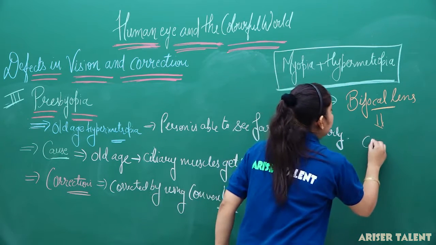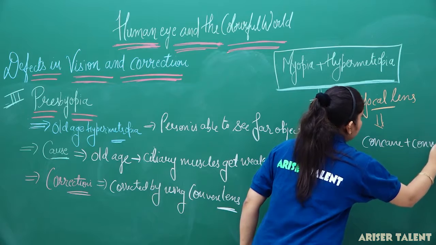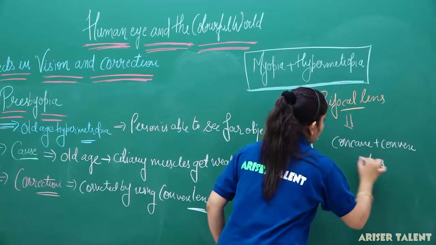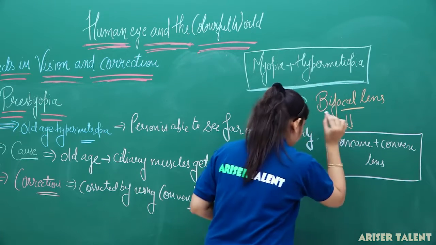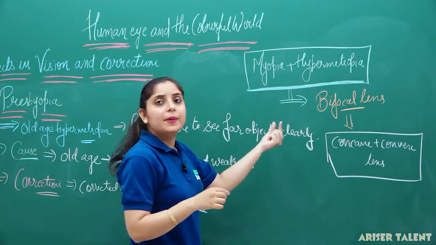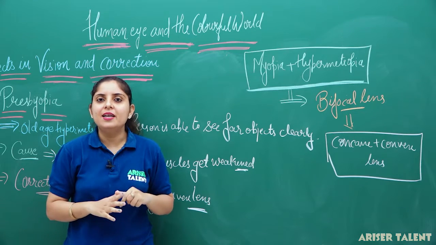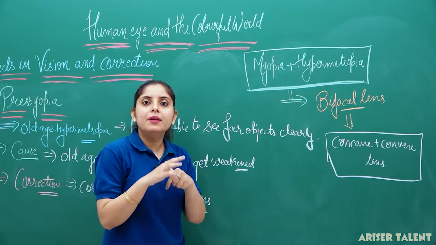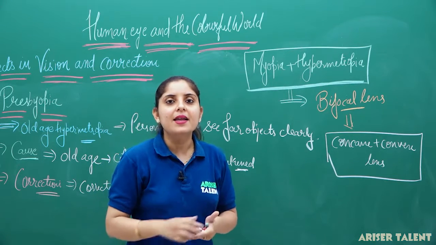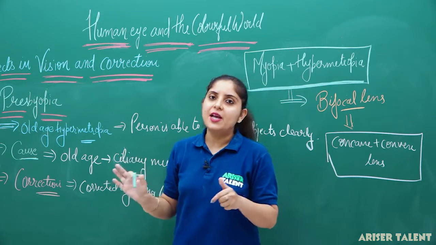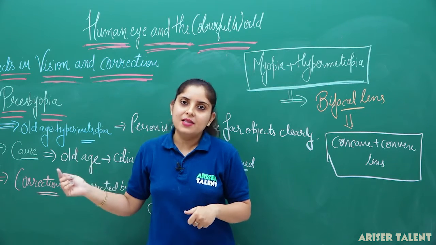So this defect can be corrected by concave plus convex lens. So we are saying that this will be our bifocal lens. The statement that presbyopia is corrected by using the bifocal lens is not true, because you are not getting both the defects in a single eye. It is actually the old age hypermetropia, which is usually corrected by using a convex lens.